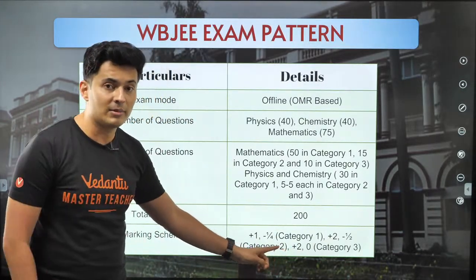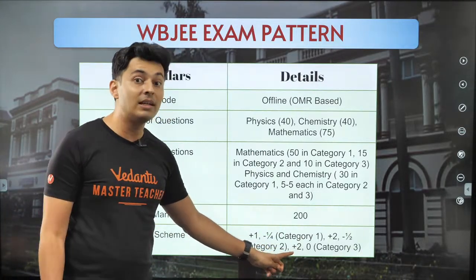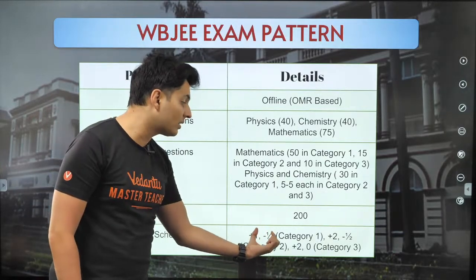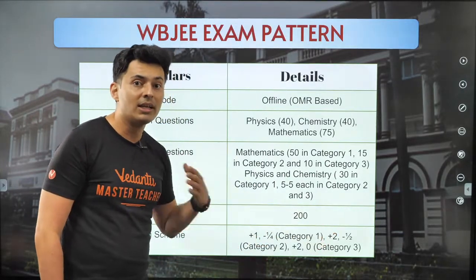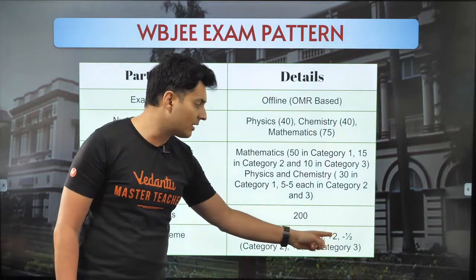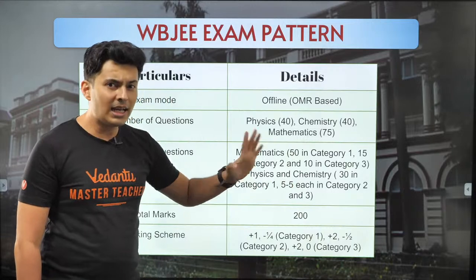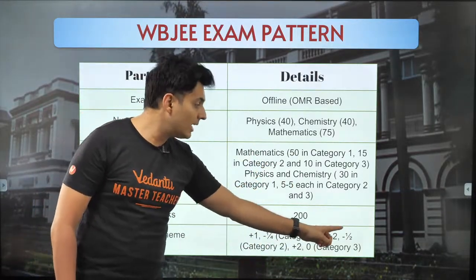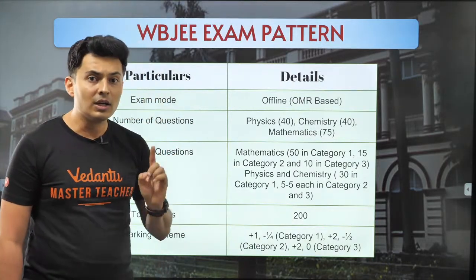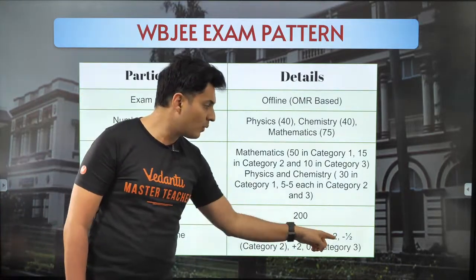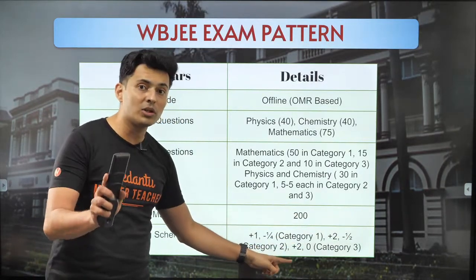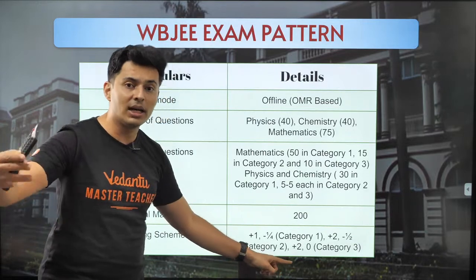These are the paper solving tips for tomorrow. Choose the questions wisely. Do not waste too much time. In that same time, you might be able to solve 2 or 3 questions, which is more doable. If I were a student, I would be focusing on this category a lot because of the 2 marks. Negative marking is there, but I will get a lot of score over here if I know I have done it correctly. So if you are confident enough, please focus on these questions, then on this and this. But here you select the questions. If you do not know it, please move ahead to the next one.